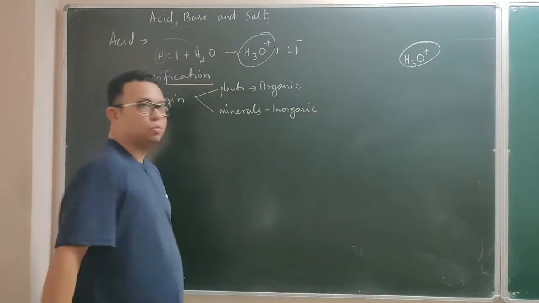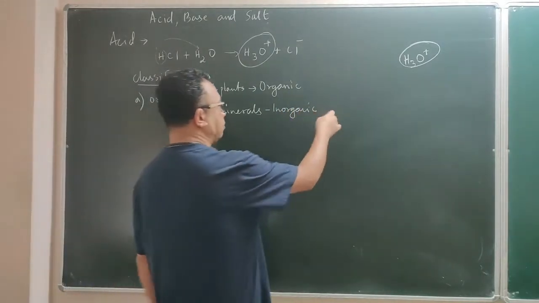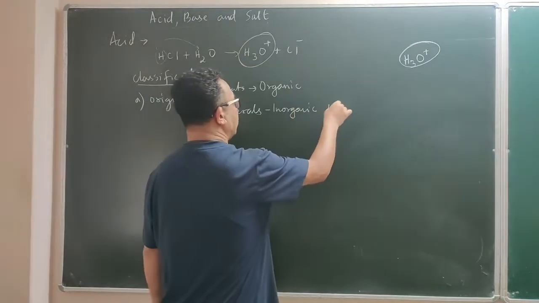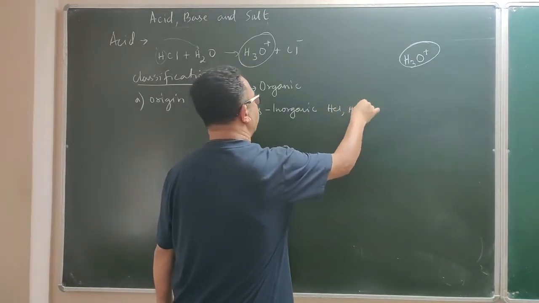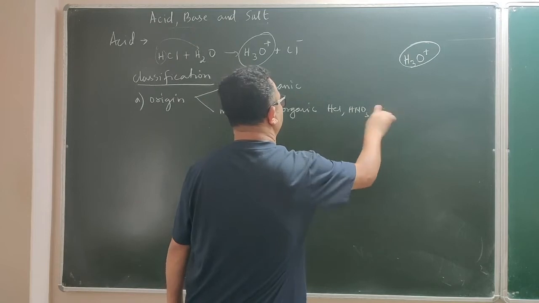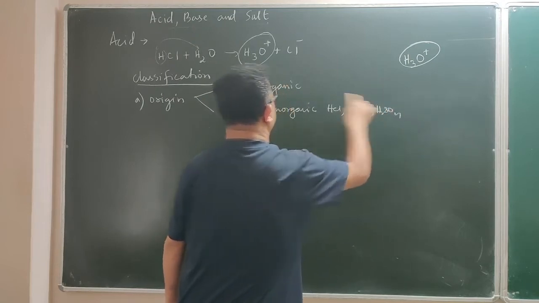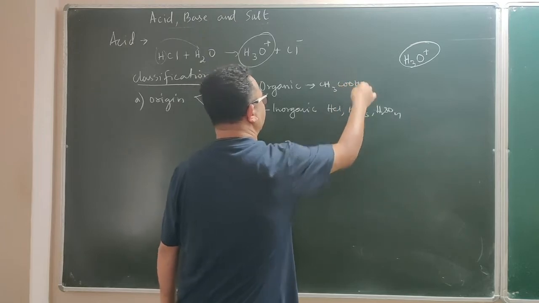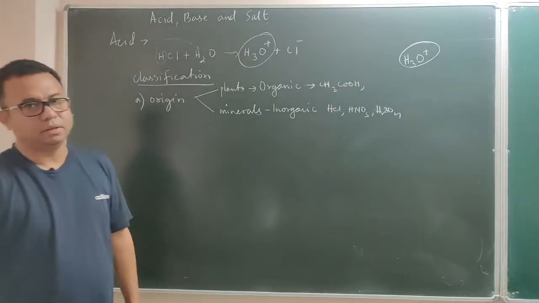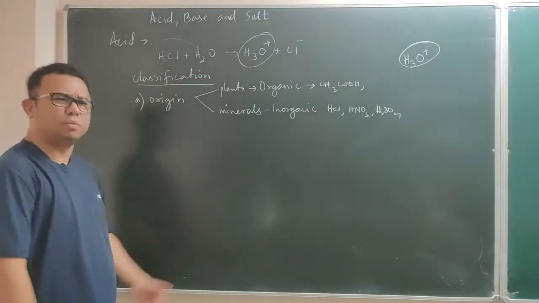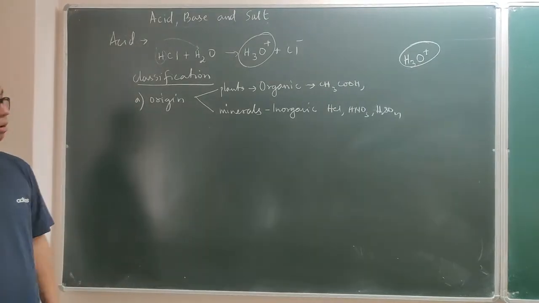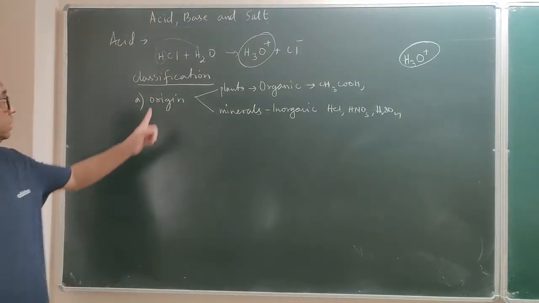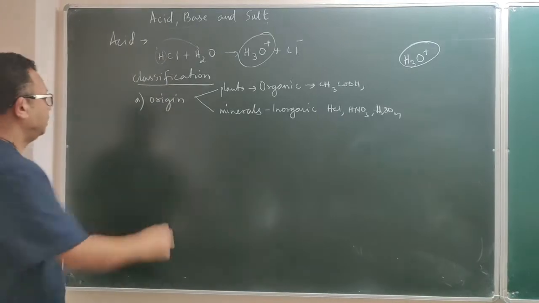Now most of the acids that we know are inorganic, for example sulfuric acid, hydrochloric acid, nitric acid. They are all inorganic acids. Whereas organic acids, as I told you, the most common one is acetic acid, or it can also be lactic acid, citric acid, oxalic acid, boric acid. They are all organic acids. So this is the first classification.